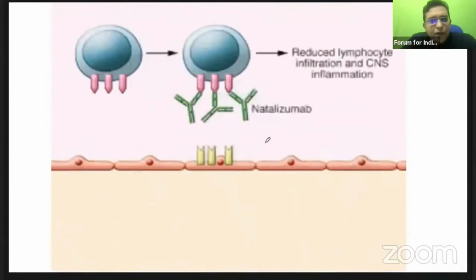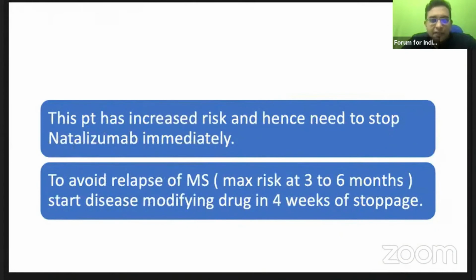So if we block this step, that is the binding of the lymphocyte to alpha-4 beta-1, with the help of natalizumab, an alpha-4 beta-1 blocker, that is a MAB, then this step is blocked, and thus we can prevent the CNS inflammation in multiple sclerosis. So this patient here has increased risk and hence needs to stop natalizumab immediately.